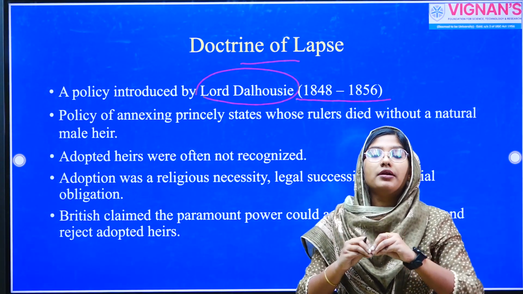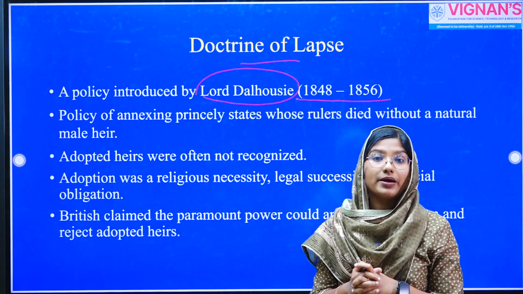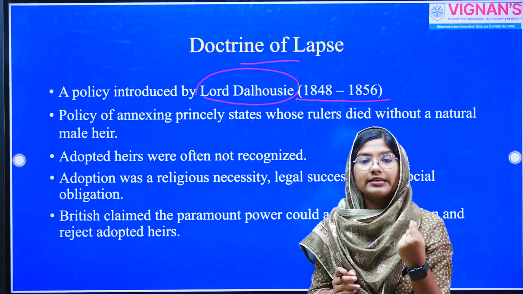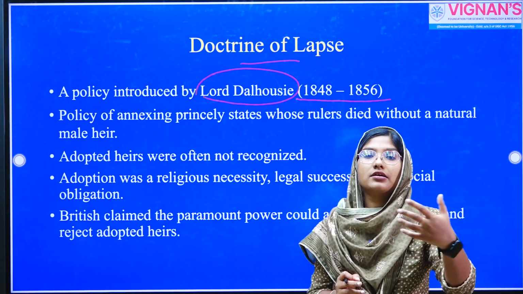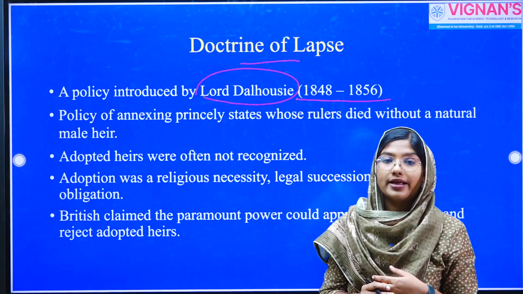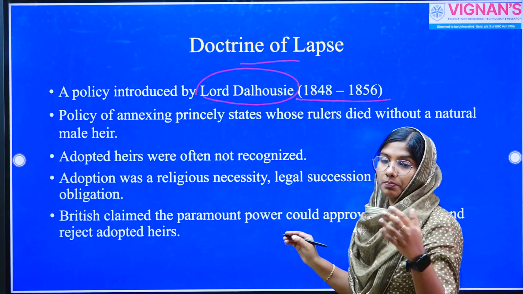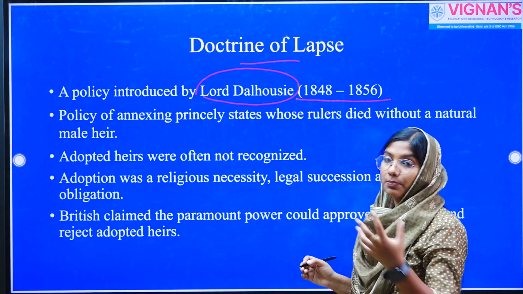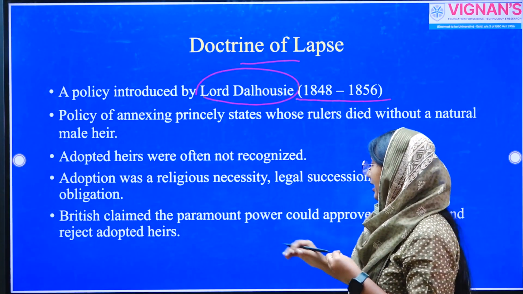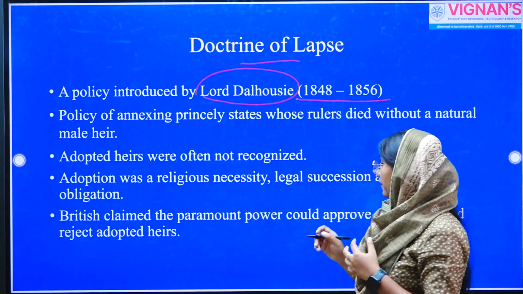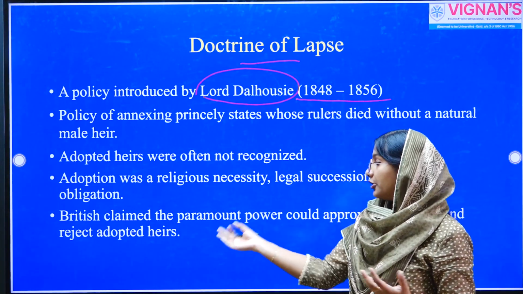However, this custom was completely negated or neglected by the English East India Company, by declaring that they would annex the territory in which the current king died without having a natural heir or a biological heir. This kind of adoption, which is part of Indian customs and tradition, was completely neglected by the Company, and they declared that the paramount power, the British power, could approve succession and could reject the adopted heirs.